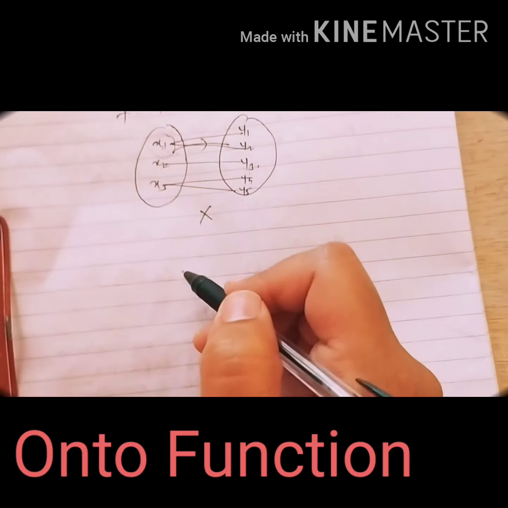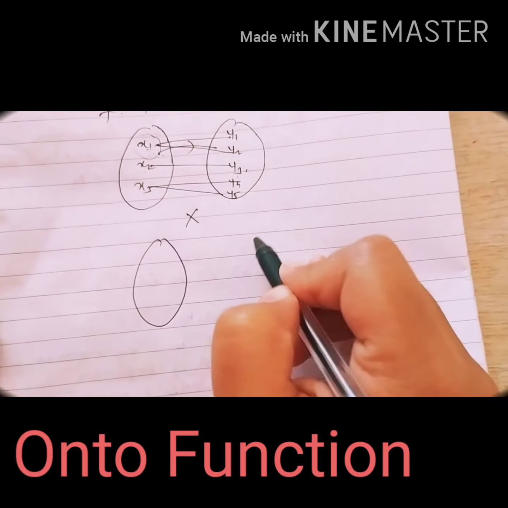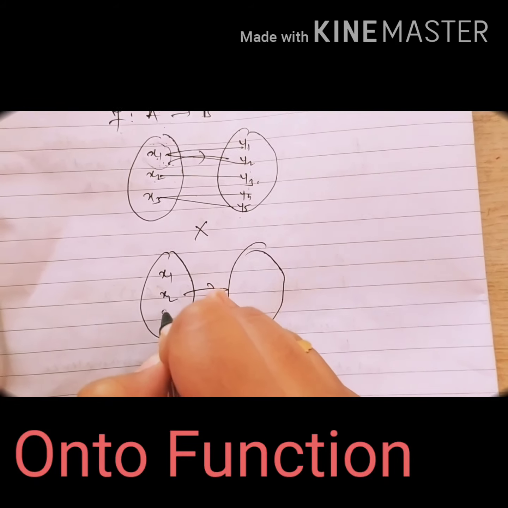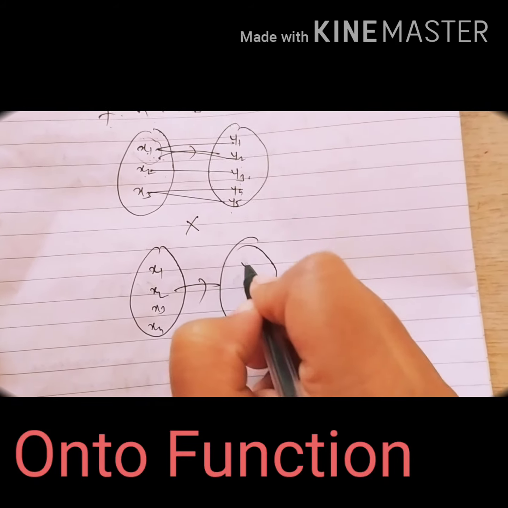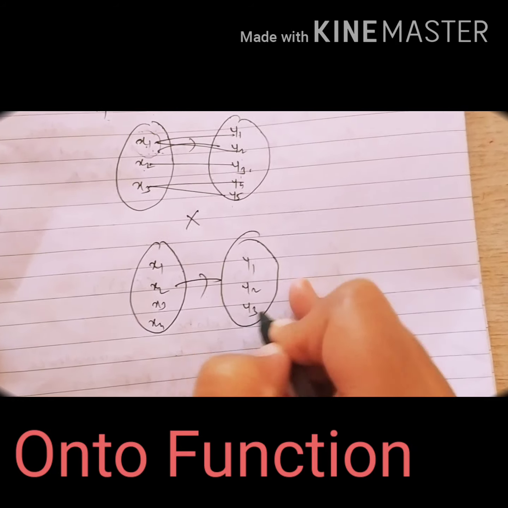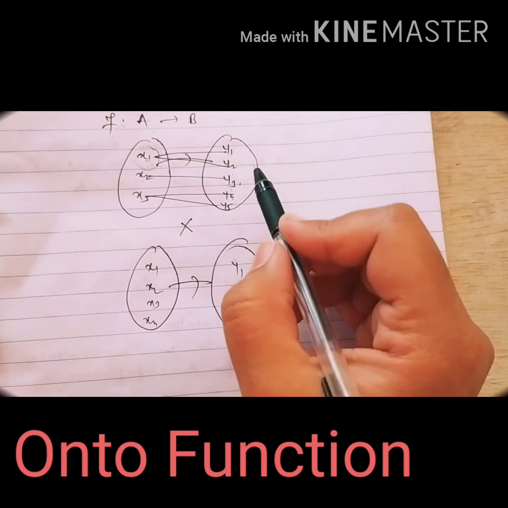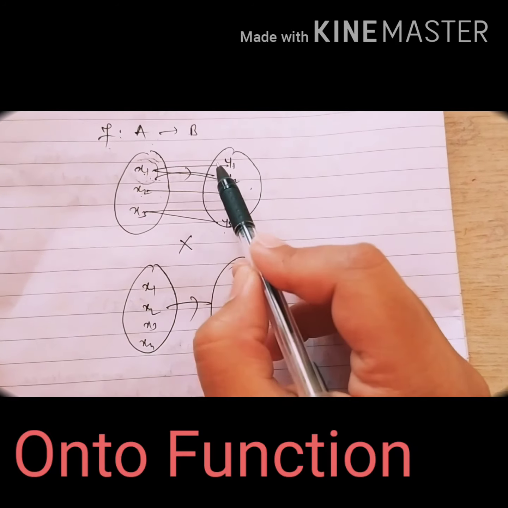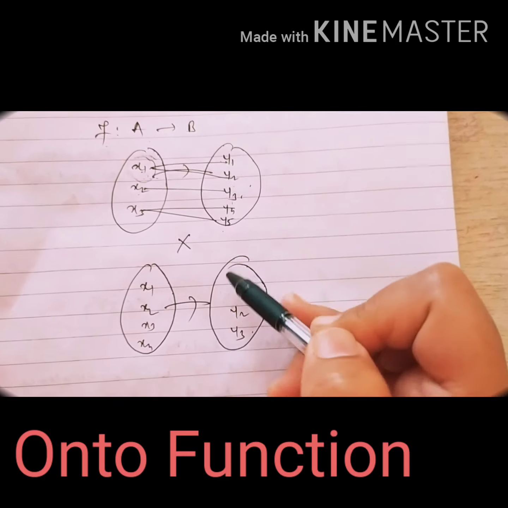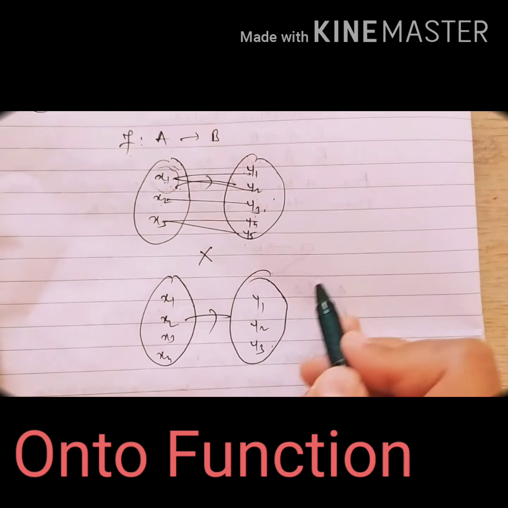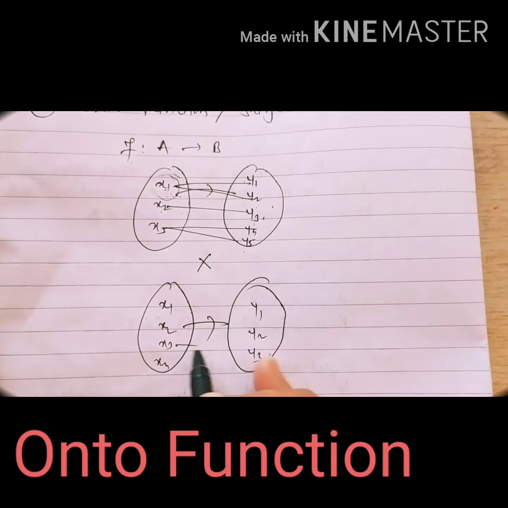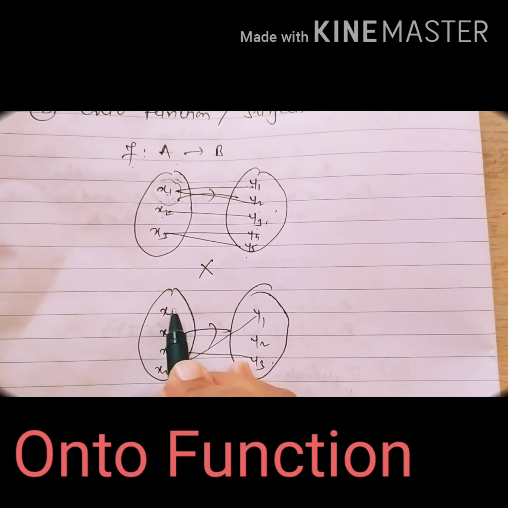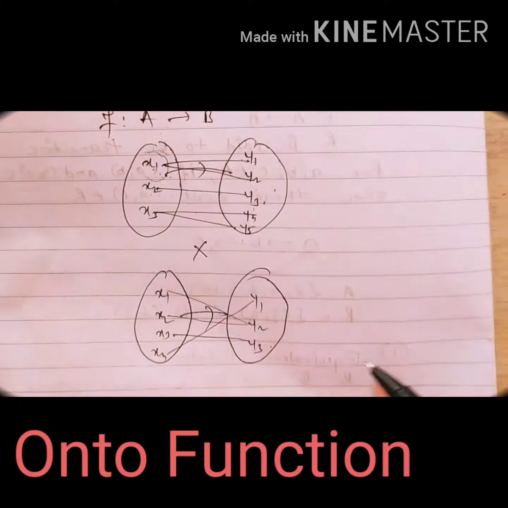Okay, now we'll define one more function. x1, x2, x3, x4, y1, y2, y3. Okay, why I have taken this question is so that you get that if an element has more than one image, it will not be a function. Now here we'll define x3 to y3, x4 to y1, x1 to y2 and x2 to y2.